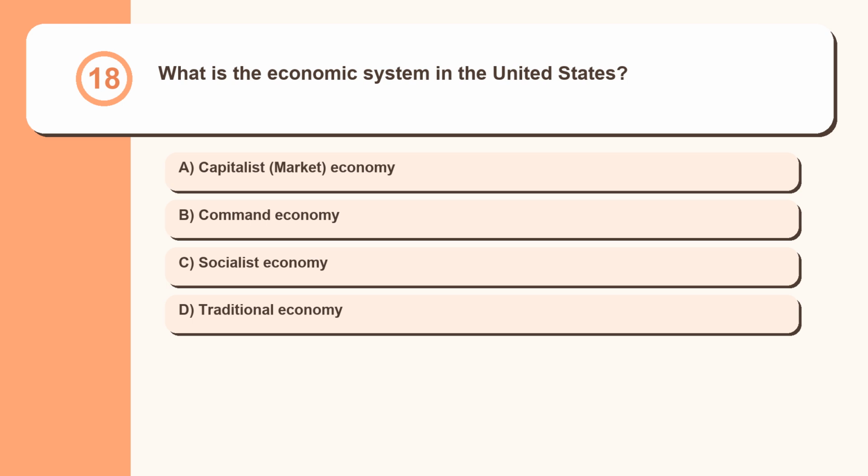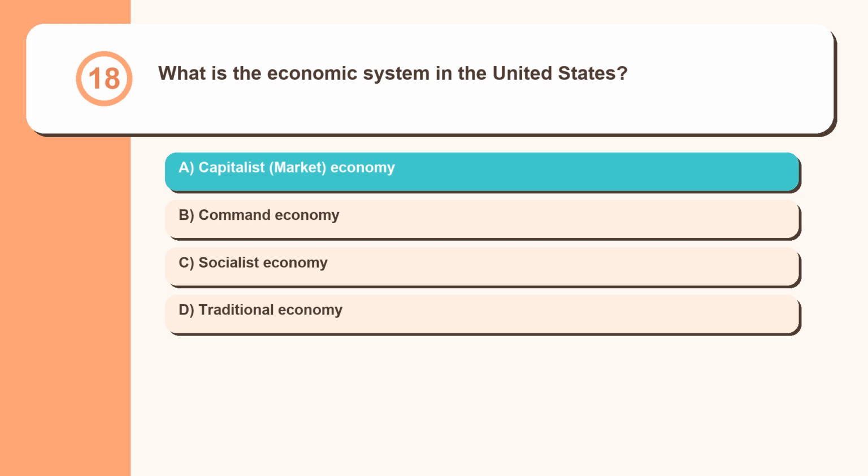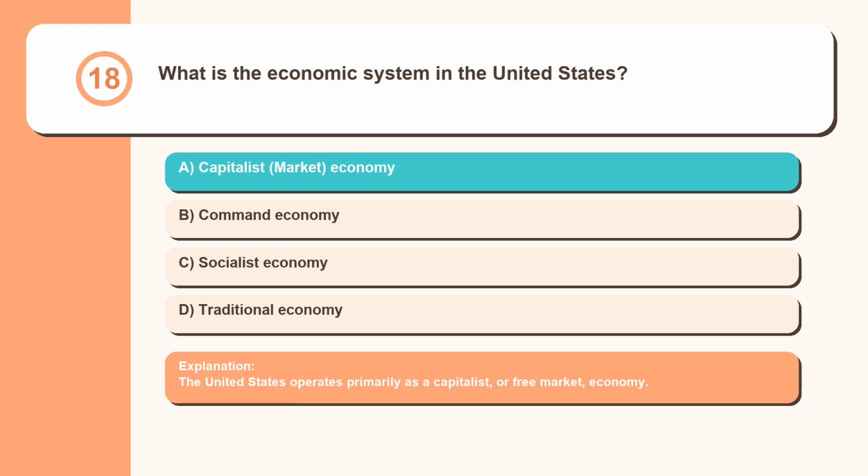Question 18. What is the economic system in the United States? Capitalist, market economy, command economy, socialist economy, traditional economy. The United States operates primarily as a capitalist, or free market, economy.